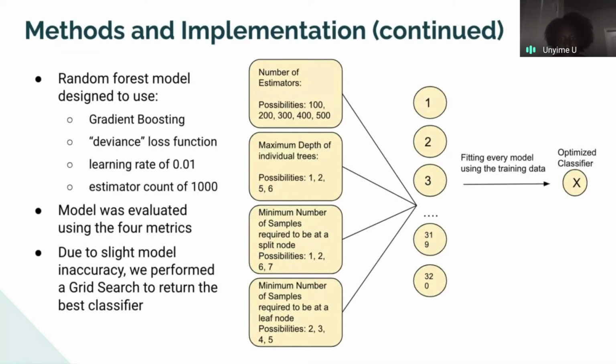So another type of model that we used was a random forest model. This model was designed to use gradient boosting, deviance loss function, to have a learning rate of 0.01 and have an estimator count of 1,000. This model was evaluated using the 4 metrics previously said on the last slide. And due to a slight model inaccuracy, we performed a grid search to return the best classifier.